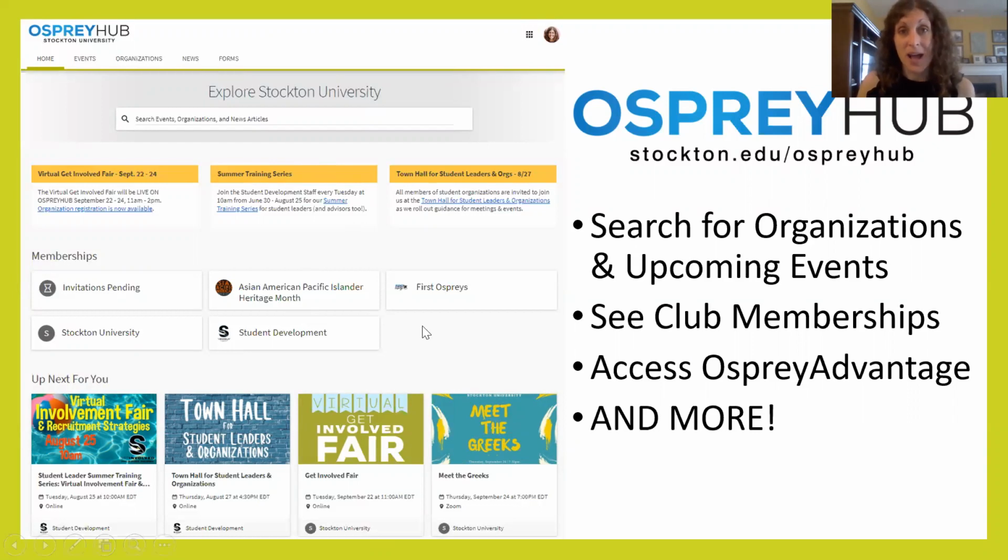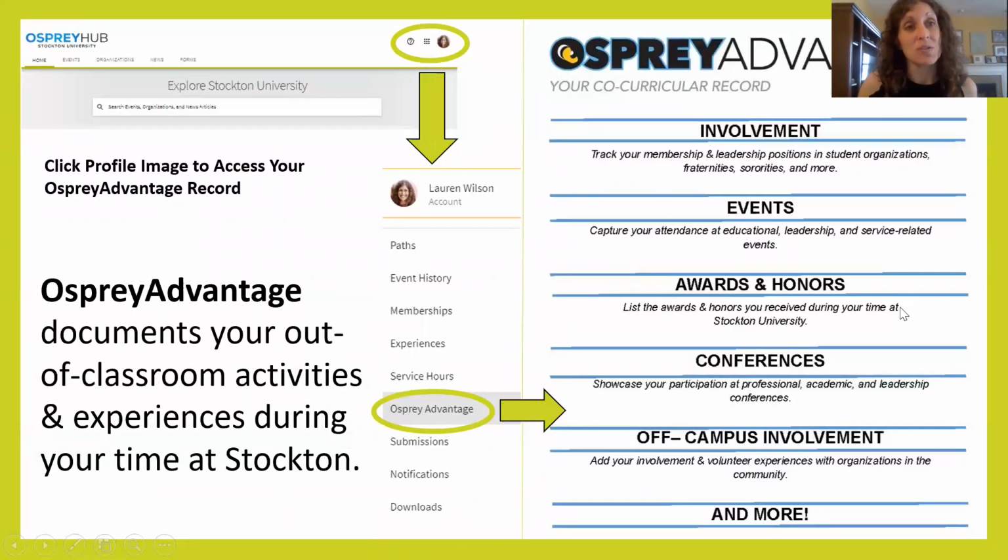One of the other great things about Osprey Hub is that you can access Osprey Advantage, which is your co-curricular record. To access Osprey Advantage, when you log into Osprey Hub, you click your profile picture in the top right-hand corner and go down to Osprey Advantage. Once you click that, you will be able to access your co-curricular record, which tracks your involvement experience. So anytime that your name appears on a roster of a student organization, it captures that on your co-curricular transcript. Osprey Advantage will track your membership and leadership positions in student organizations, fraternities, and sororities.